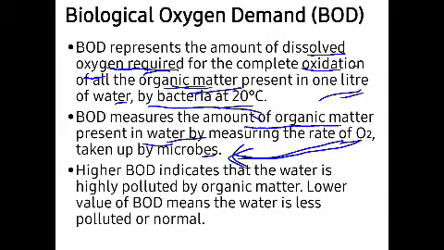A higher biological oxygen demand indicates that water is highly polluted. The higher the BOD, that means the greater the oxygen demand, the more the water is polluted with organic matter, and a lower value of BOD means the water is less polluted or normal. Okay.